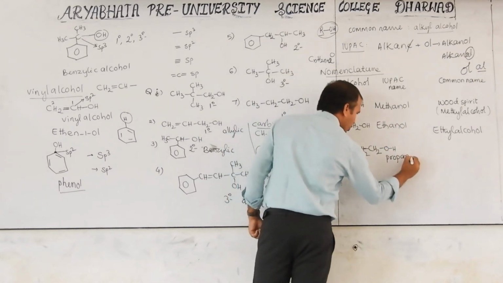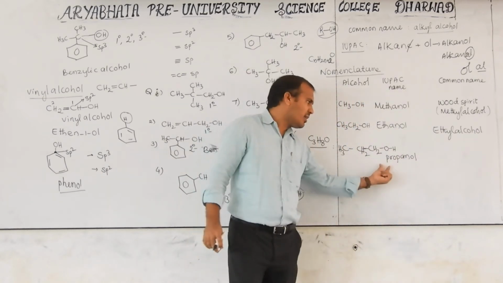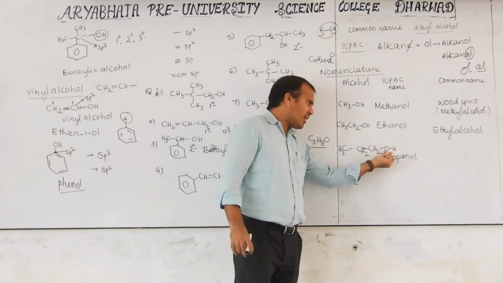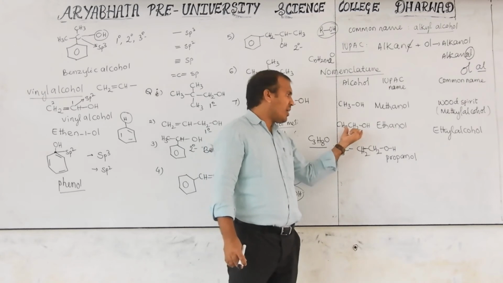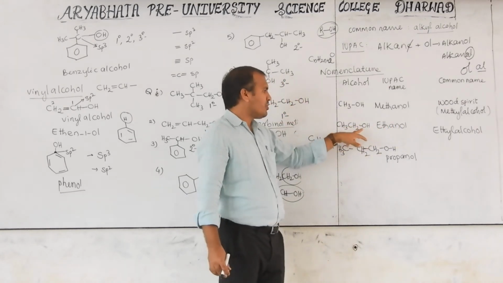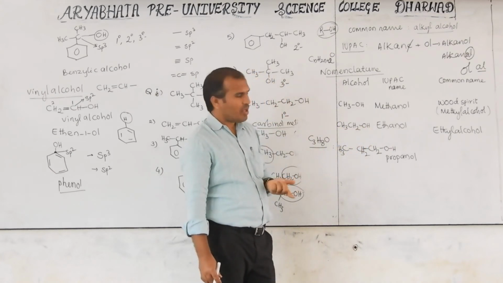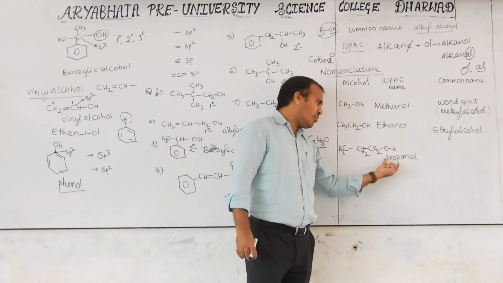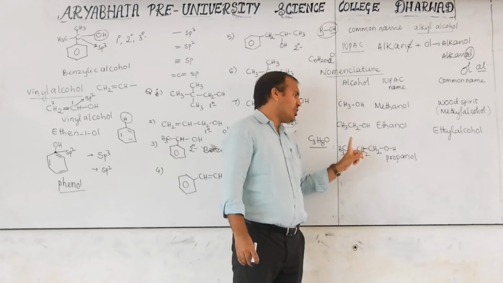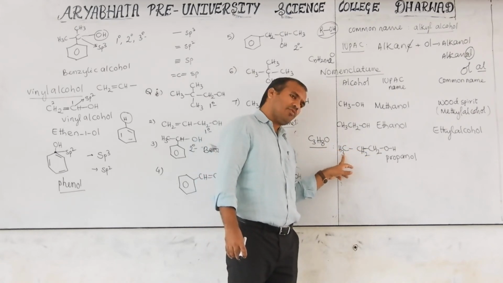If you write this as propane plus OL, propanol, is this the correct name or wrong name? It is wrong, because this OH is present at which position? Here I have not mentioned position one or two, because if the OH is at this carbon or this carbon, the name will be the same. But if you write the name propanol, that will be wrong. The reason is the OH may be present at the first position or the second position, or again if you write here, one only.